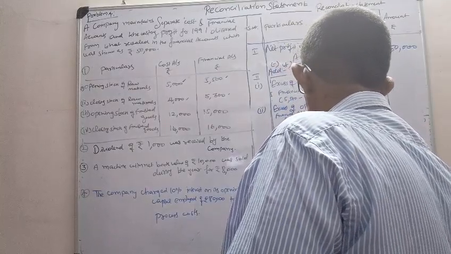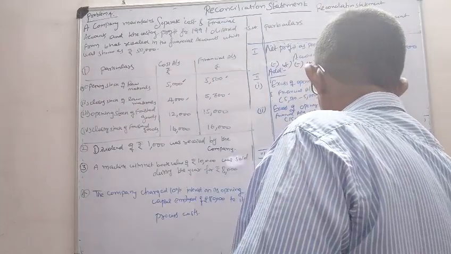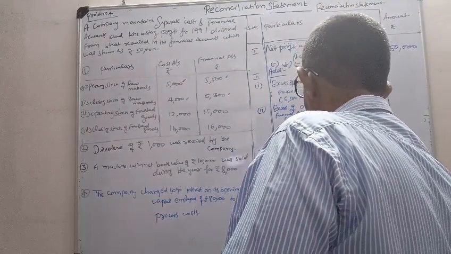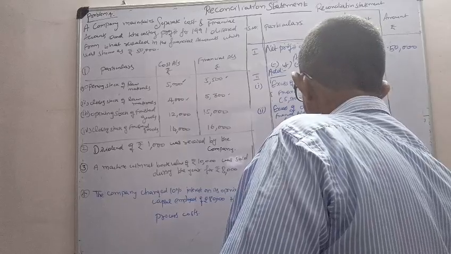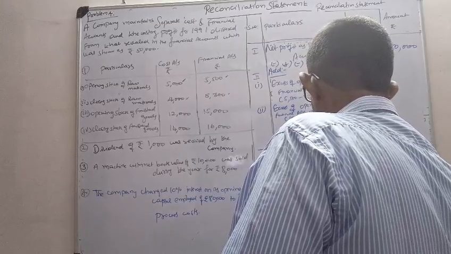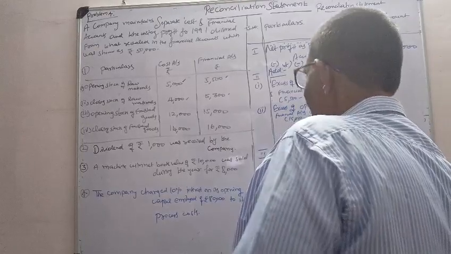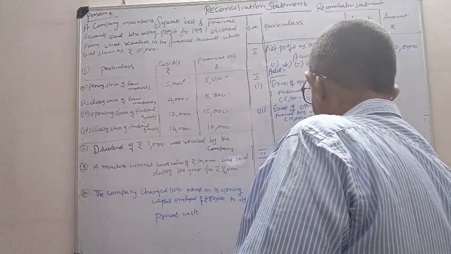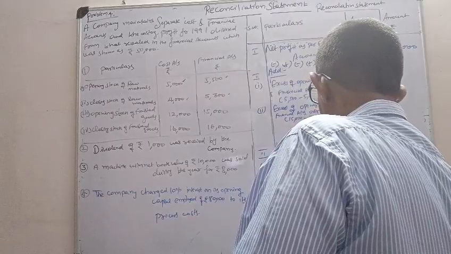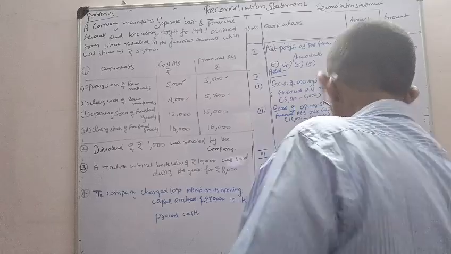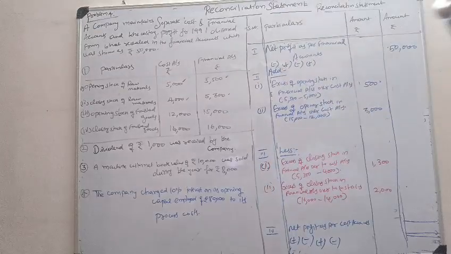Excess of closing stock in financial accounts over the cost accounts. 16,000 minus 14,000, 2,000.